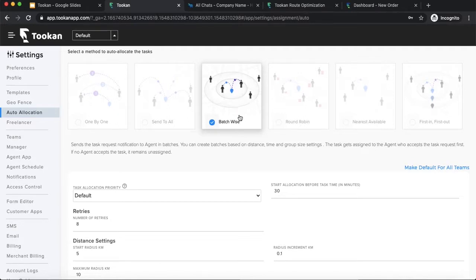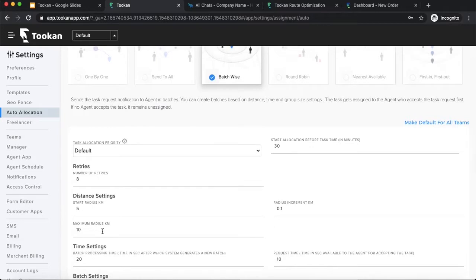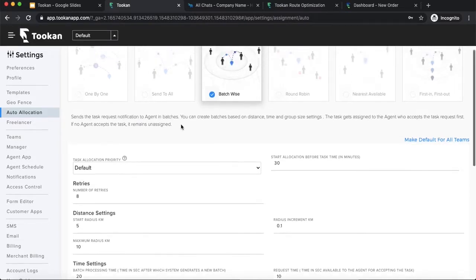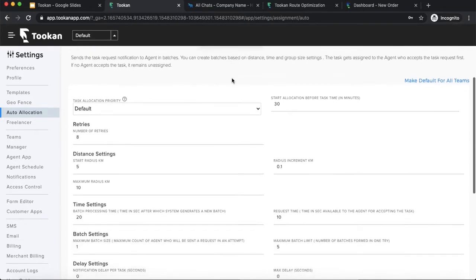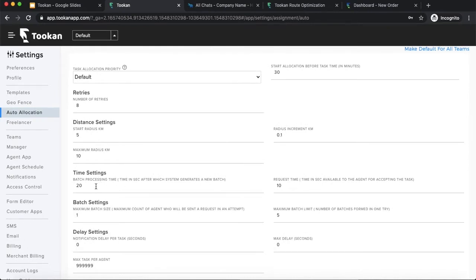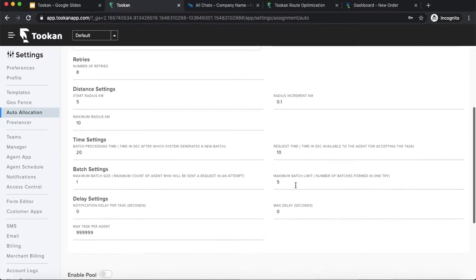And this radius keeps increasing after the batch processing time until we reach the 10 kilometer radius. Either we reach the 10 kilometer radius, or an agent has accepted the task, right? So these requests are sent in batches of radiuses, and agents are selected depending on the batch. There are a few other parameters as well. I have already explained batch processing time. Then there is request time, which is the time an agent gets to accept or decline that request.